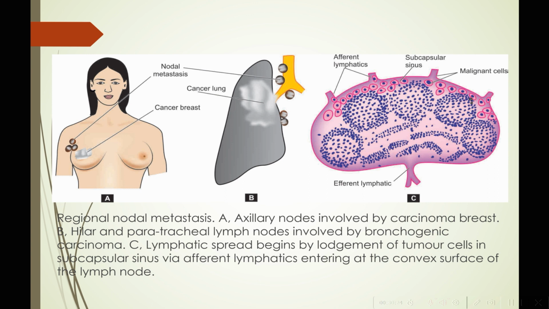Let us review what we were understanding just now regarding tumor in the breast tissue. So, regional nodal metastasis. The first photo is showing us axillary lymph nodes involved by carcinoma of breast. The second photo is showing us hilar and paratracheal lymph nodes involved by bronchogenic carcinoma. The third photo is showing us lymphatic spread that begins by lodgement of tumor cells in the subcapsular sinus via afferent lymphatics, and it enters at the convex surface of the lymph node.